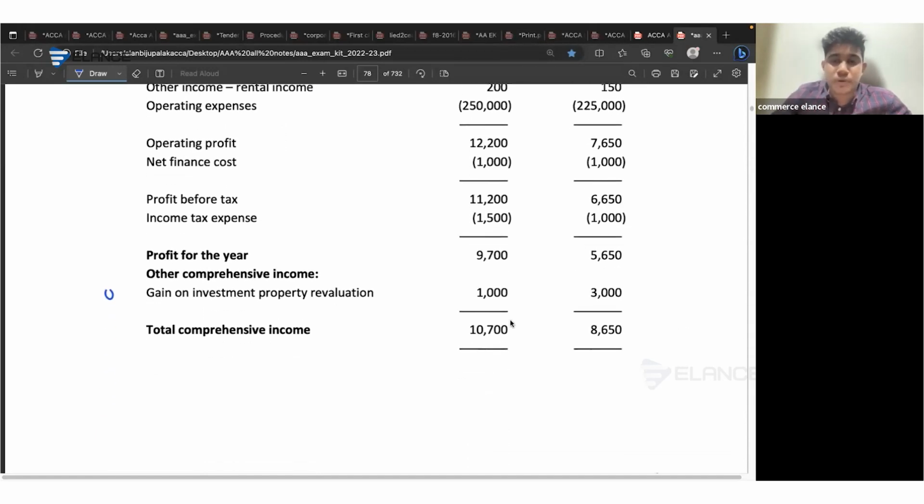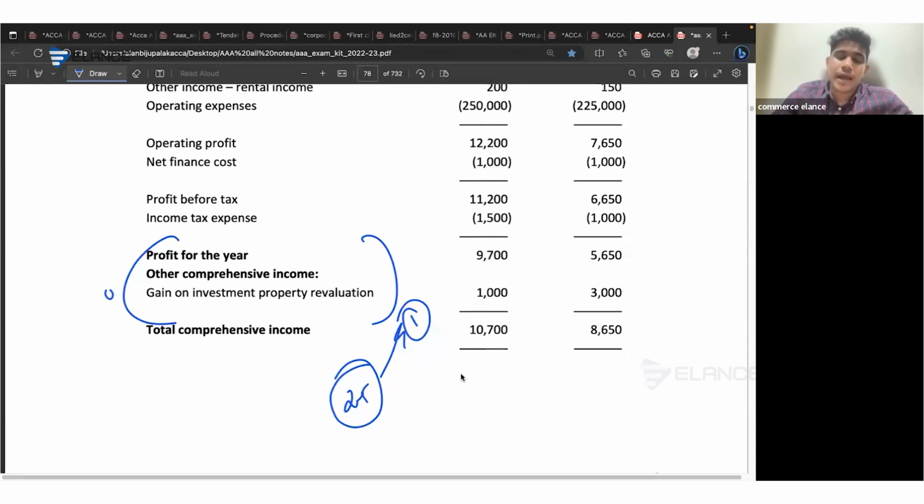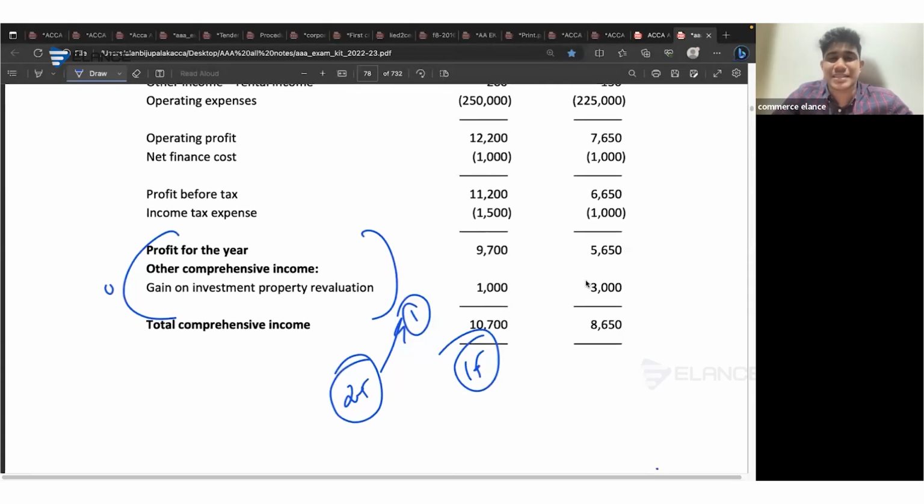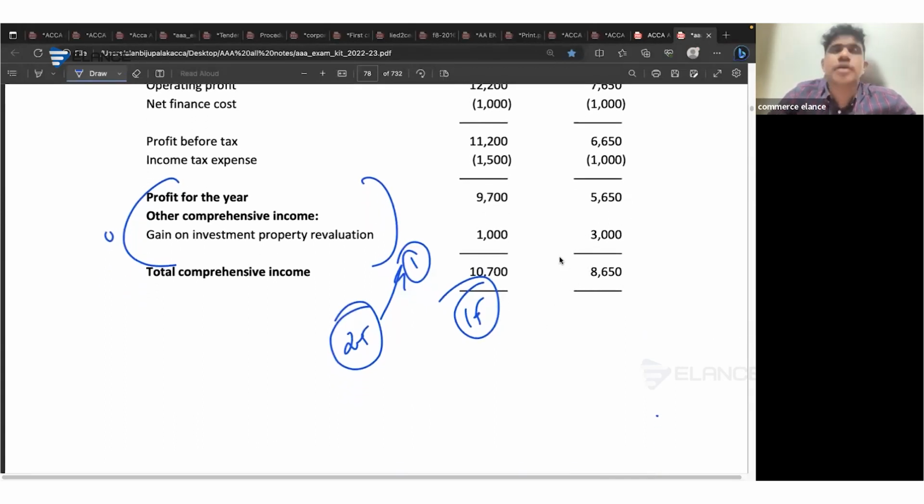Instead, of the increase of 2.5 million, 1 million is reflected within other comprehensive income, which is not appropriate because we include only revaluation surplus amounts here. And the rest of the 1.5 million is missing. So you have to mention all this together as a risk. You have to mention that during the current year, the company had a fair value gain of 2.5 million, which has to be recognized within the company's P&L.